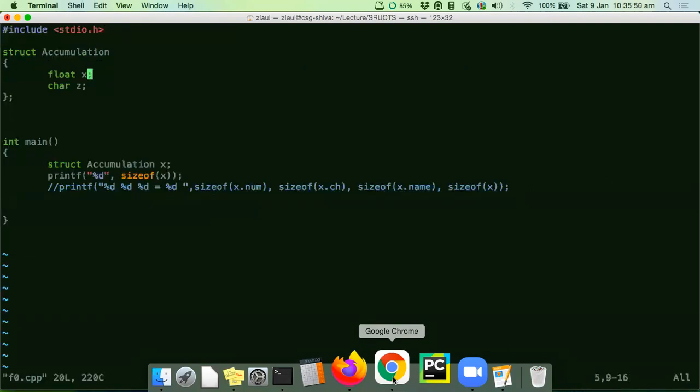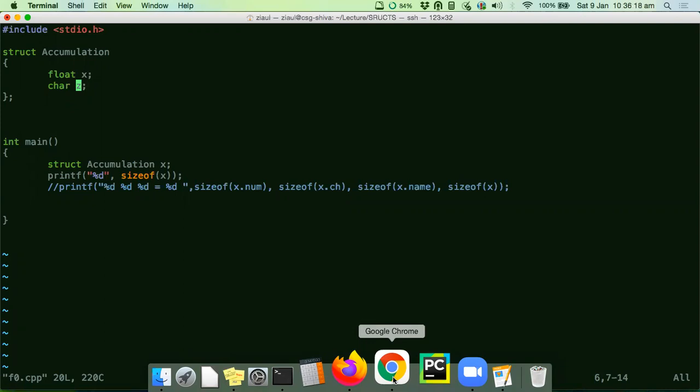Sir, because float is 4. Is it doing so because it can do implicit typecasting? No, it's not doing typecasting. There is no typecasting happening here. Why would it do typecasting? Typecasting only happens when you are using different data types within an expression. But this is not an expression here, right? It's just a declaration.